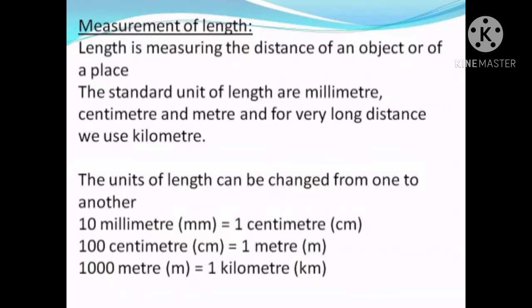So here if you see, one unit of length can be changed to another as we do in our mathematics. That is 10 millimeter is equal to 1 centimeter, 100 centimeter is equal to 1 meter, and 1000 meter is equal to 1 kilometer. All this exchange of units of measurement will help you in calculating the distance. Is it clear?